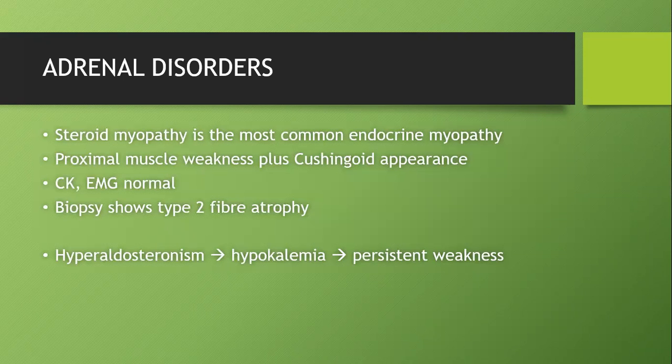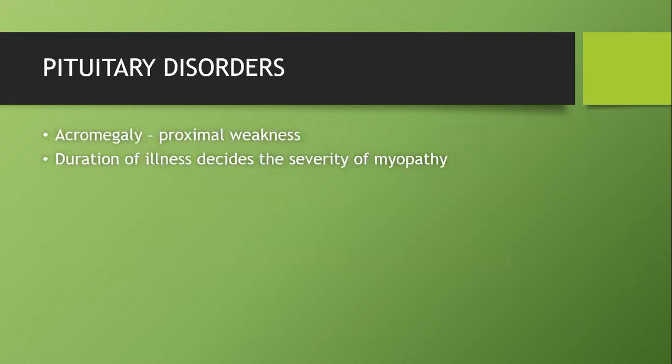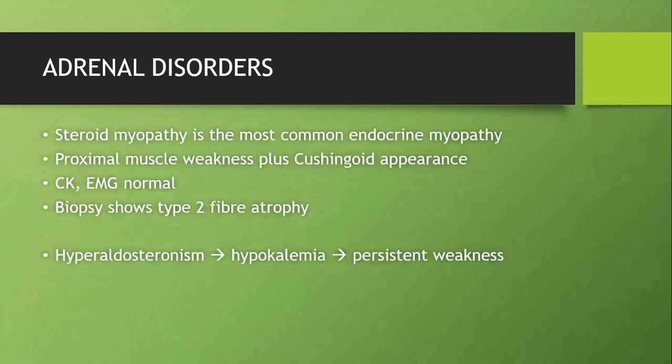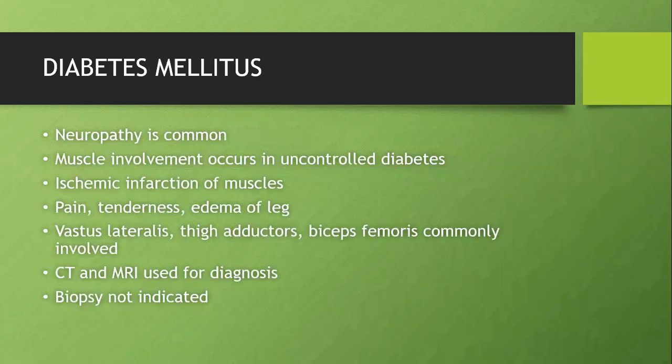So Cushing syndrome will cause myopathy. Similarly, hyperaldosteronism will cause myopathy because of hypokalemia as such. Acromegaly will also cause weakness. So among endocrine myopathies, hypo and hyperthyroidism, hypo and hyperparathyroidism, Cushing syndrome, hyperaldosteronism, and pituitary disorders will cause myopathy.